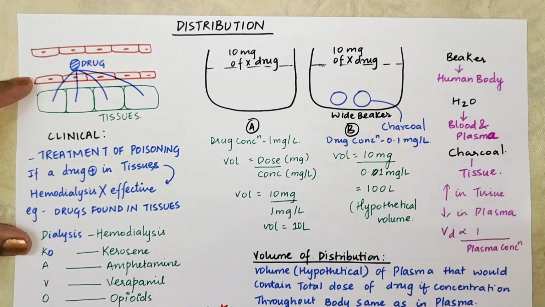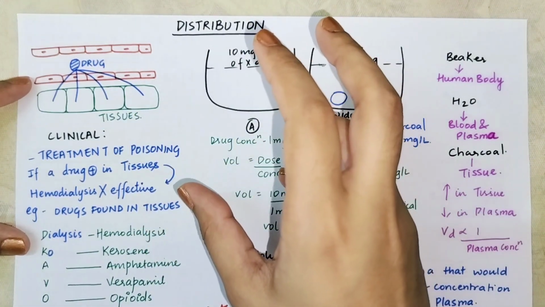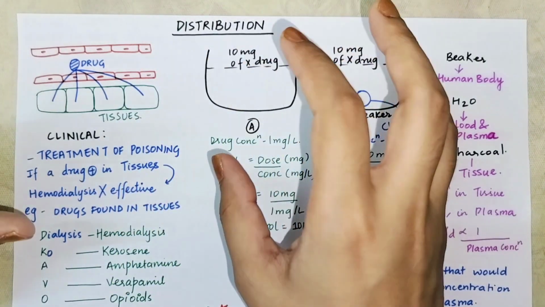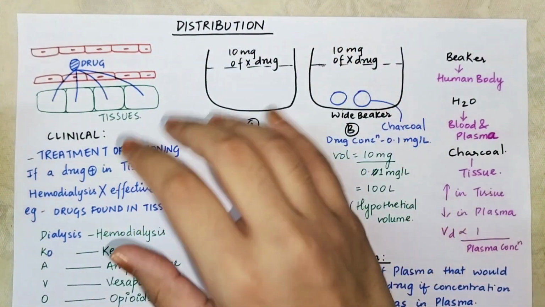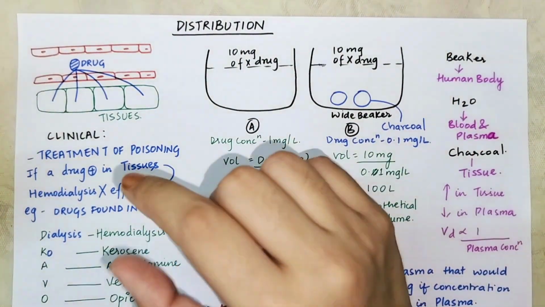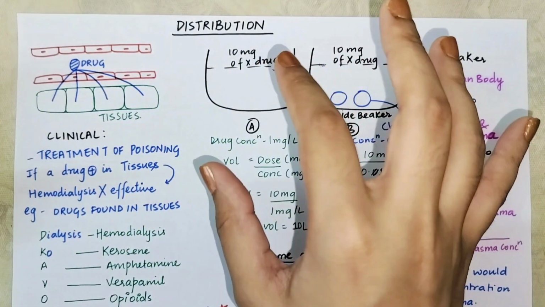Can you remember something like when we talk about treatment of poisoning? We have already studied treatment of poisoning somewhere. Exactly right. We study treatment of poisoning in case of absorption, because when we talk about acidic drug poisoning, what happens in that case? You alkalinize the urine, because acidic drug in basic pH is going to get ionized more, which can be excreted through urine, right? And here also we have treatment of poisoning, but here there is a little twist. It is different from the one which we talked in absorption.